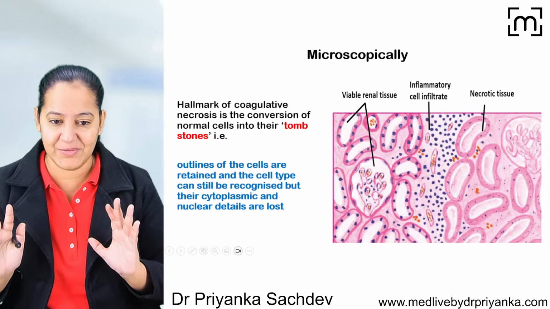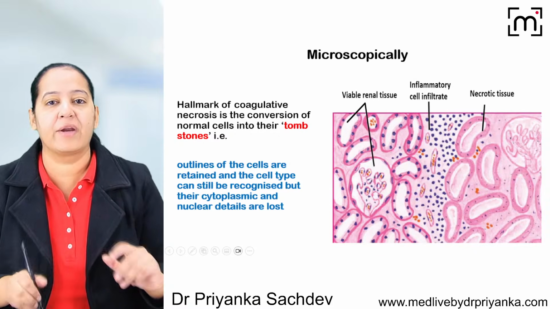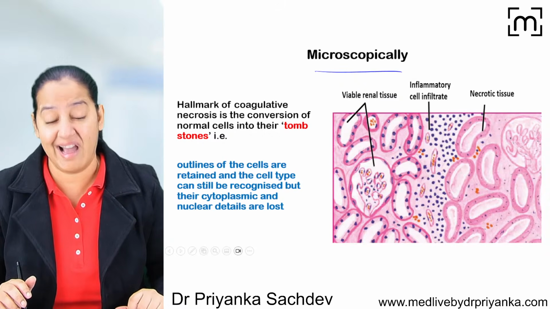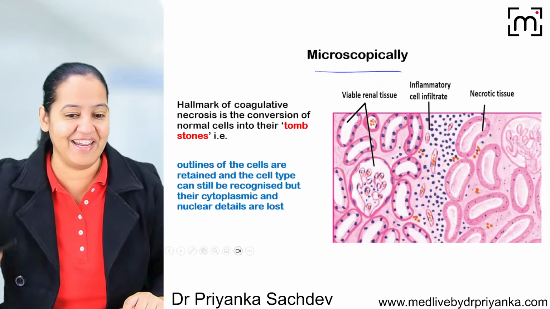Now what organ can you see? I can see a kidney. See the slide, don't read the text. Microscopy, please don't read the text. I will explain you everything in the slide. Can you see the slide? First thing, identify the organ. I told you coagulative necrosis can occur in any organ except brain.